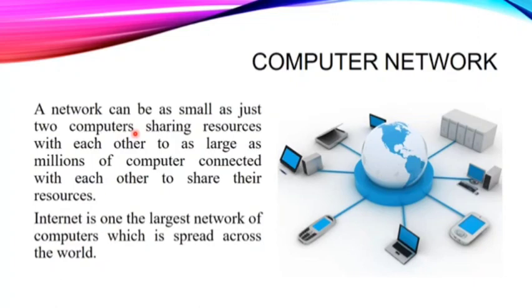So for networking, minimum we need two computers, and at max we can have millions of computers. A network can be as small as two computers sharing resources with each other, to as large as millions of computers connected to share their resources. In a network, minimum we can have two computers and maximum we can have n number of computers.